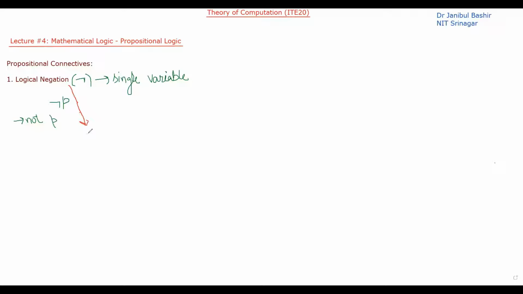The output will be true if its input is false, and vice versa.